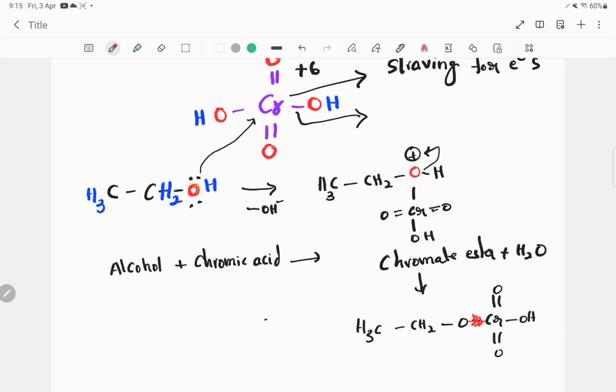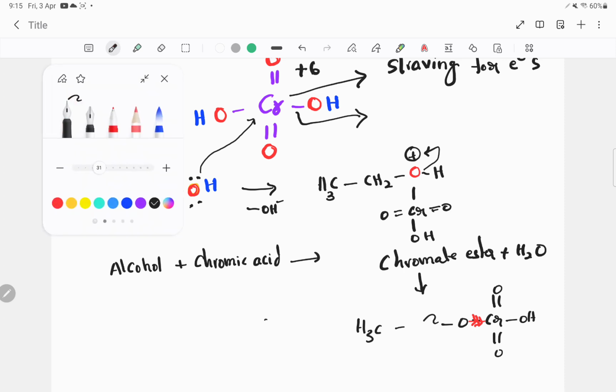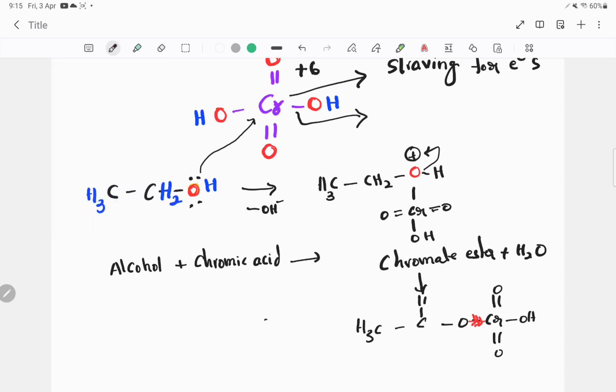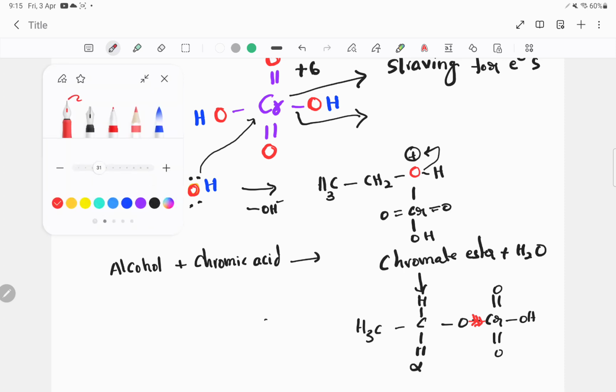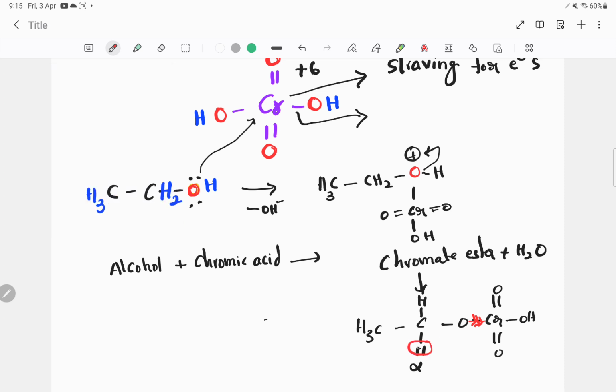So now here we have the hydrogen atom. For better understanding, I want to write the complete structure over here, H and H. So this is our alpha carbon, and the hydrogen attached to this carbon is called alpha hydrogen. Now these two hydrogens are becoming very acidic. They are ready to sacrifice their blood for their sister oxygen.